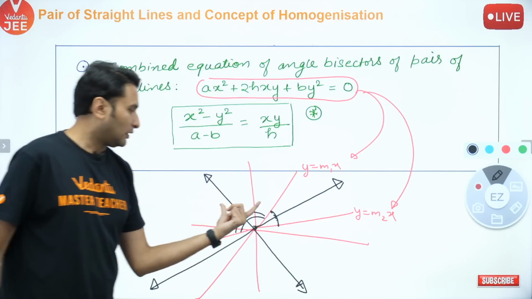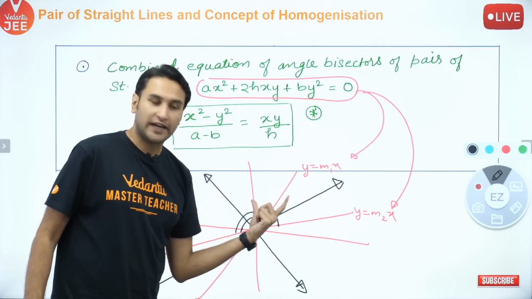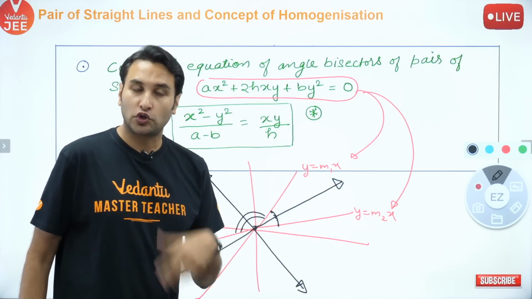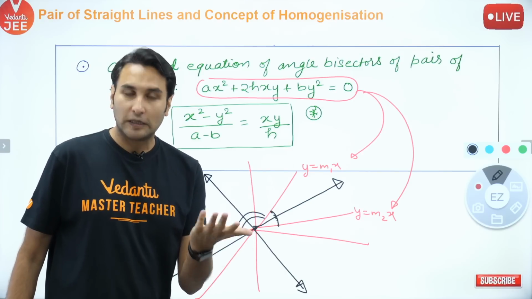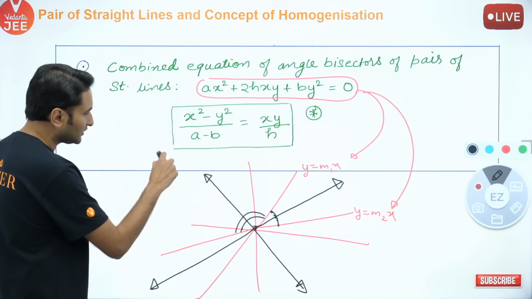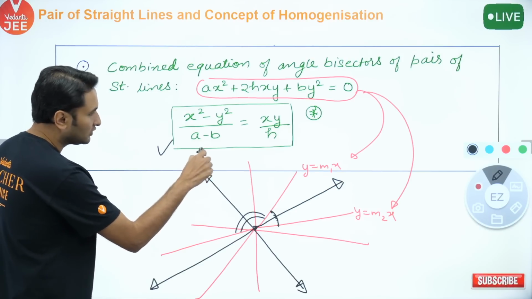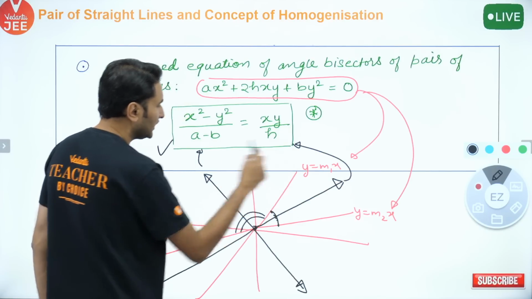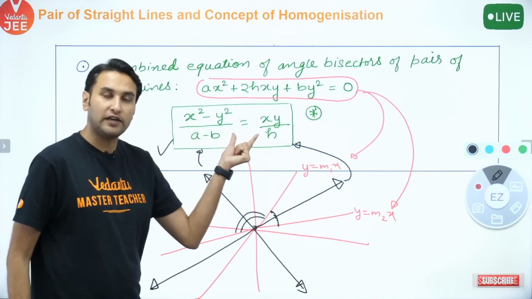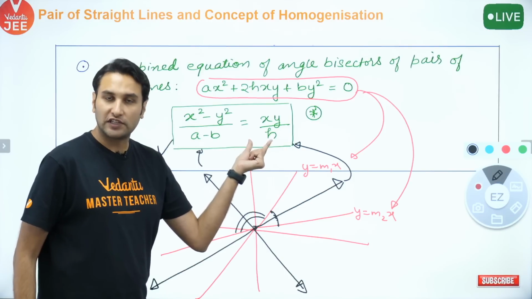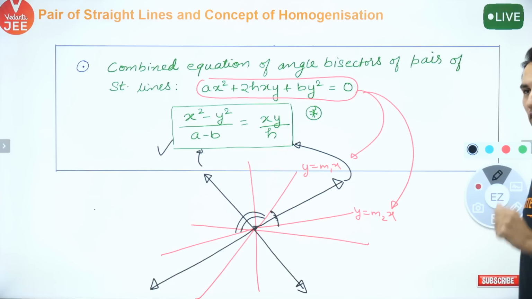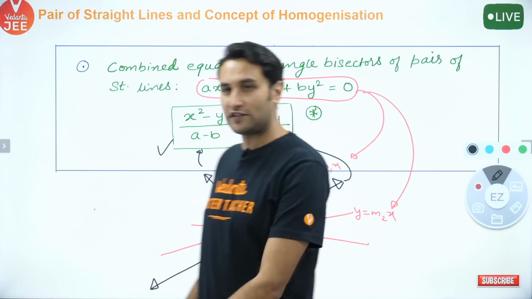So that should definitely also be represented by a pair of straight lines, by a homogeneous equation. That is the result. The pair of lines of this black equation, this equation multiplied by this equation, is represented by this homogeneous equation in degree 2. That is the result. Did you understand? Okay. Now there are also very interesting results here.